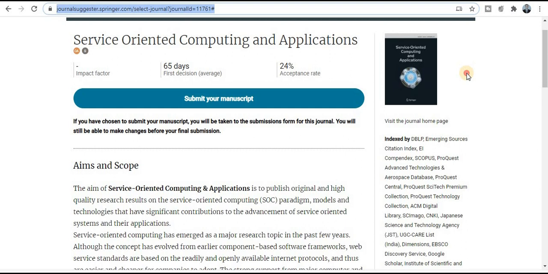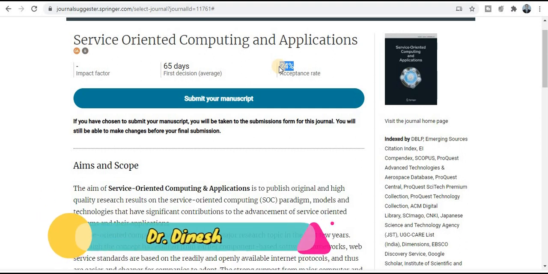Now next journal category is Service Oriented Computing and Applications. So this type of journal is especially related to computer science background students and discipline students. So you can see here you will get the notification within 65 days. So most probably you will get the notification within 65 days, and the acceptance rate of this journal is 24%. So the chances of your research paper acceptance are very high.